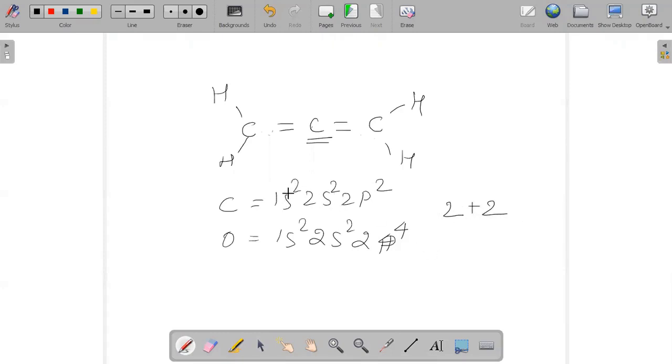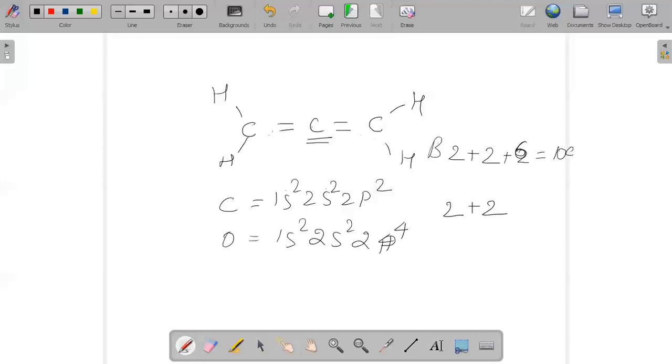For bonding, for 1s2 it is 2, for 2s2 another 2, and for 2p2 and 2p4 another 2, hence 6 plus 2, 8, 8 plus 2, 10 electrons.